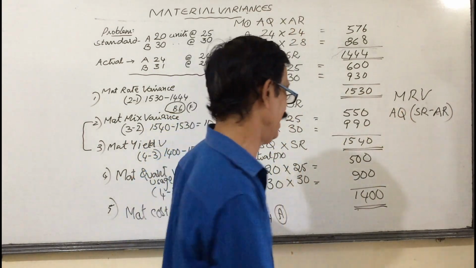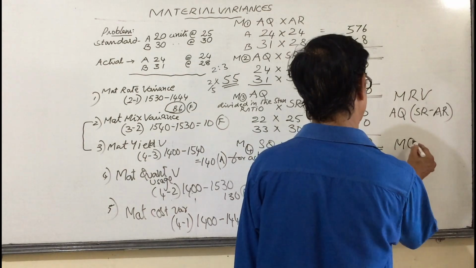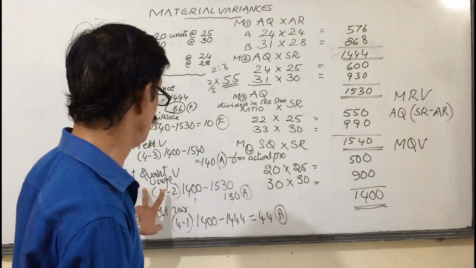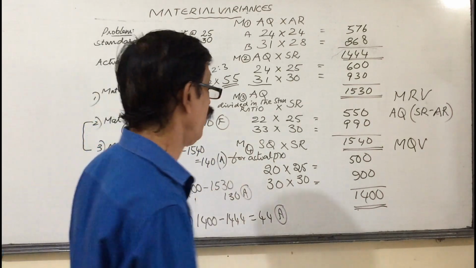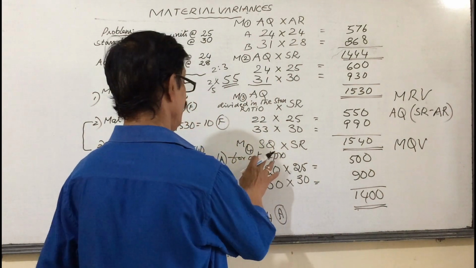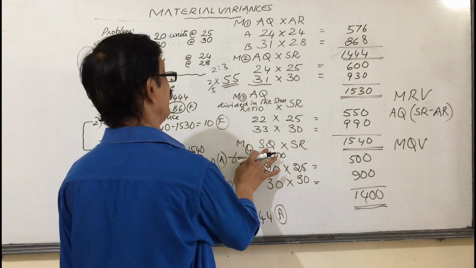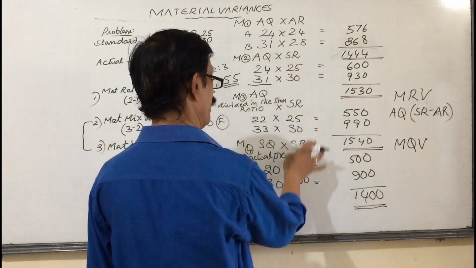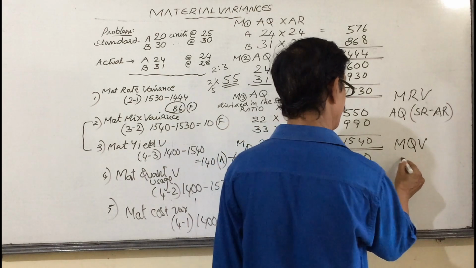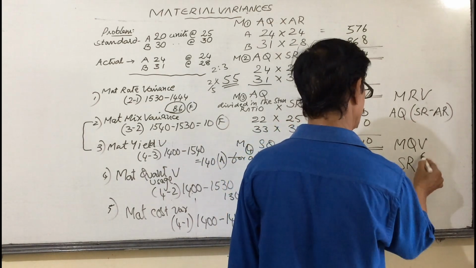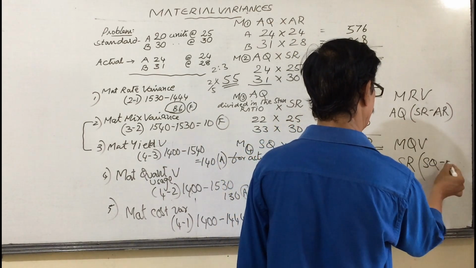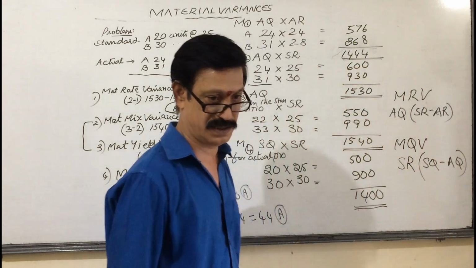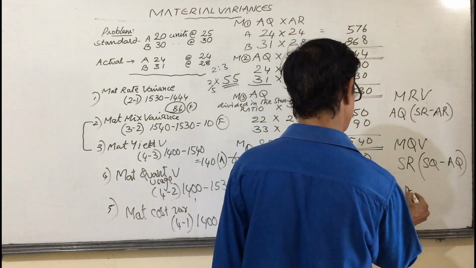That only formula. In the same way, material quantity variance. We have taken 4 minus 2. Here standard quantity is there. Here actual quantity is there. Rates are common, standard rate. So standard rate into standard quantity minus actual quantity. Last and final, material cost variance.